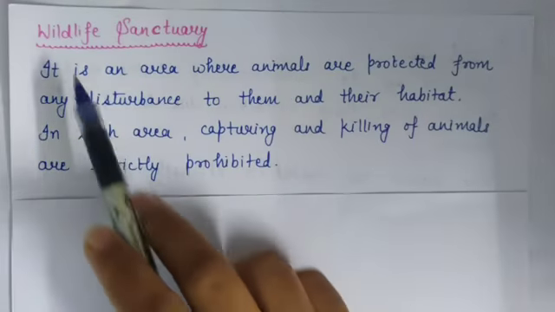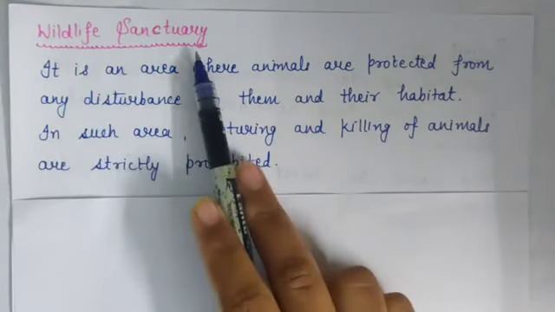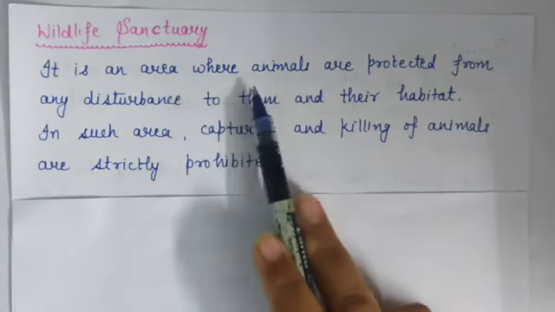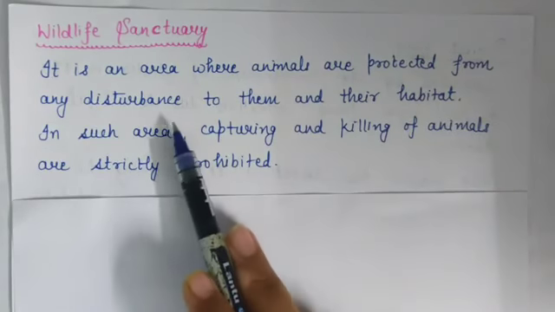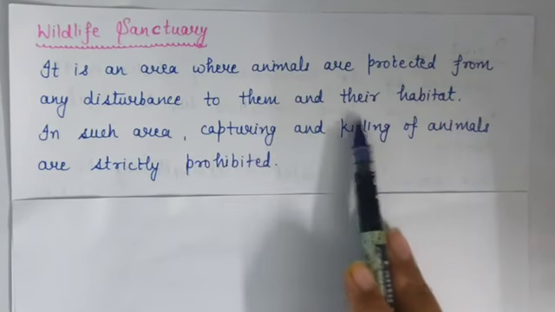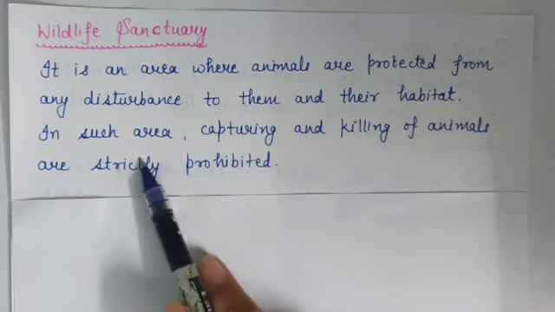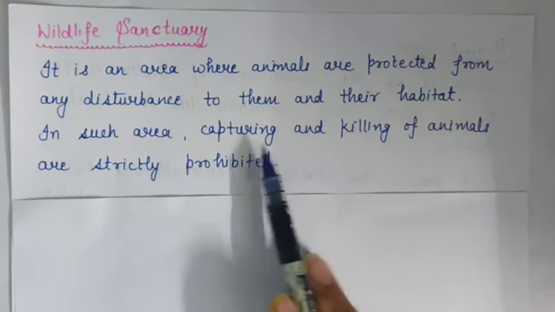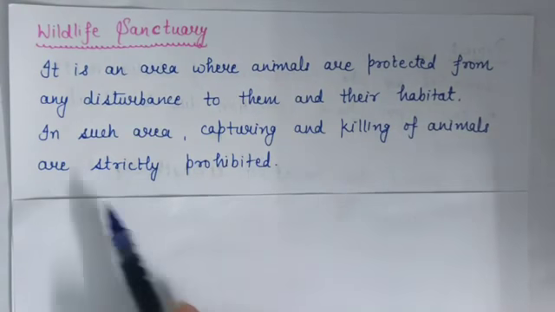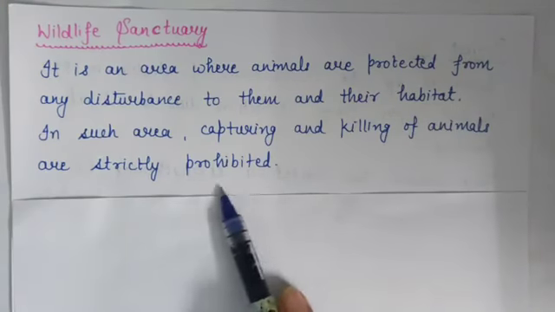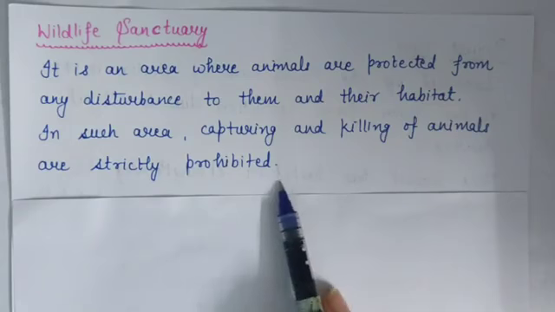Now next protected area is Wildlife Sanctuary. It is an area where animals are protected from any disturbance to them and their habitat. In such areas, capturing and killing of animals, means hunting, are strictly prohibited.